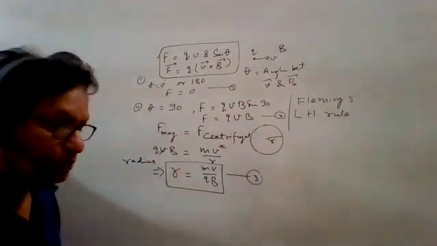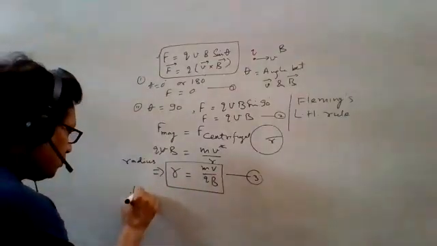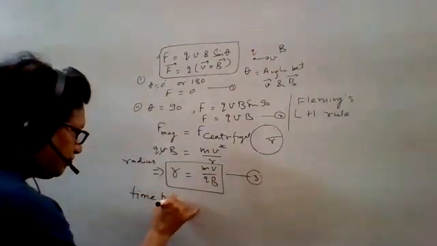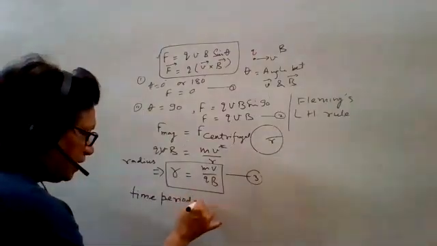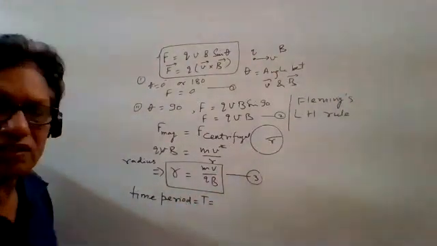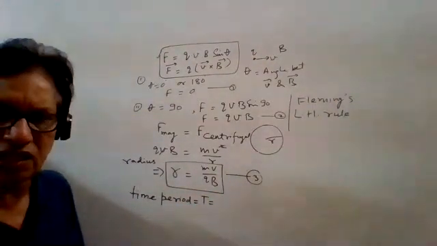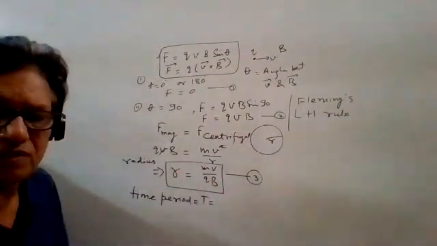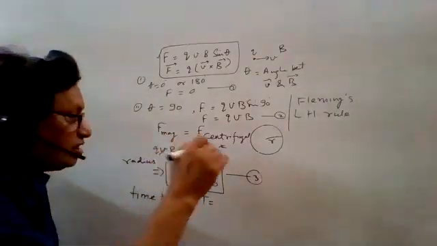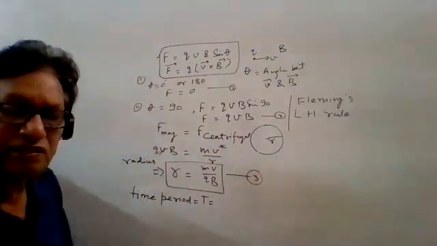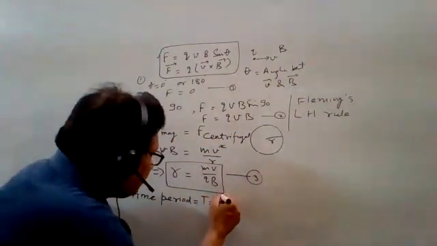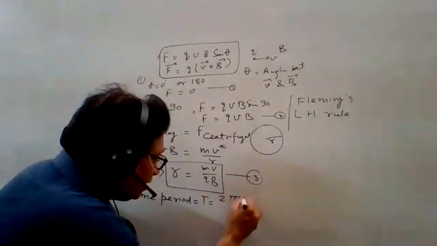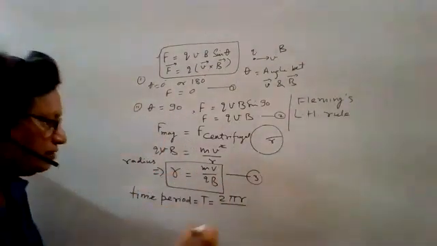Suppose we are interested in finding the time period. What is the time period here? It is the time taken in one complete cycle of circular motion. So time is distance upon speed. Distance means the perimeter or circumference, 2 pi r, divided by speed v.